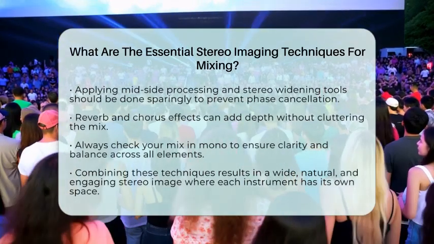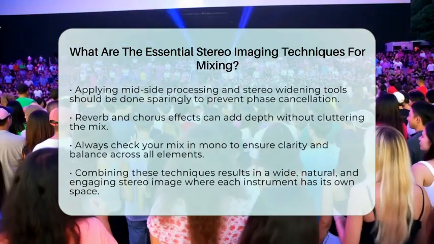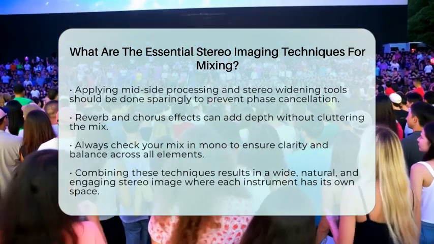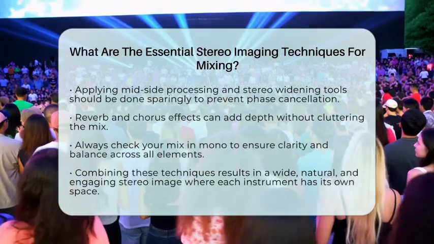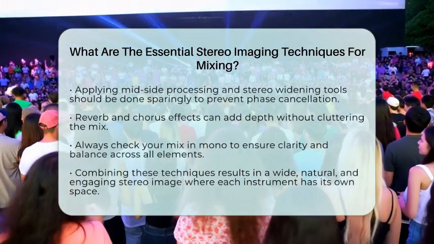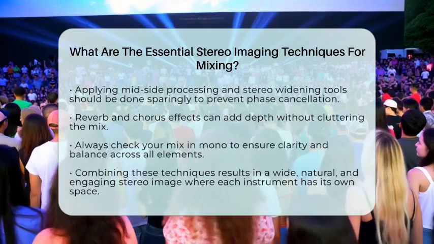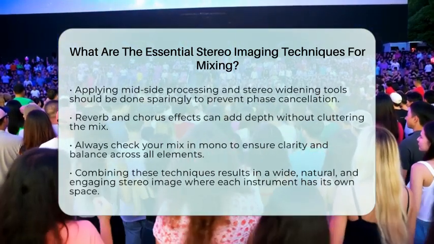For musicians mixing their own tracks, it's best to set the stereo image during recording if possible. Use panning creatively to reflect where you want each instrument to sit. Apply mid-side processing to adjust width and keep the low end centered. Use stereo widening tools sparingly to avoid phase problems.